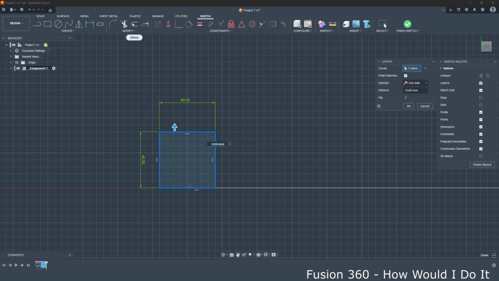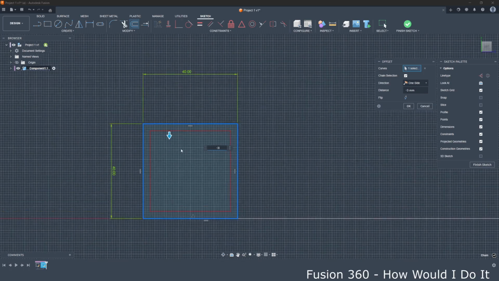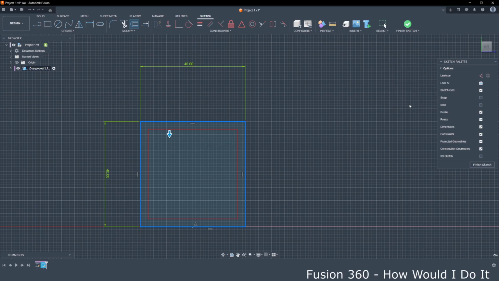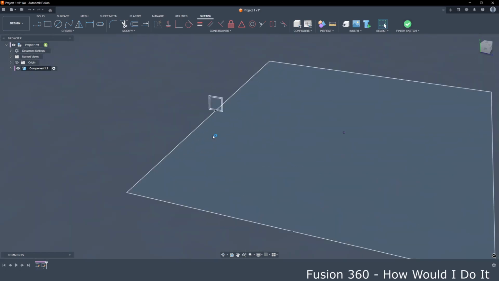So we will use offset command. Wall thickness will be 3 millimeters, so we will put -3 here, so that gives us the right direction. And we have now this second square. Our sketch is finished.